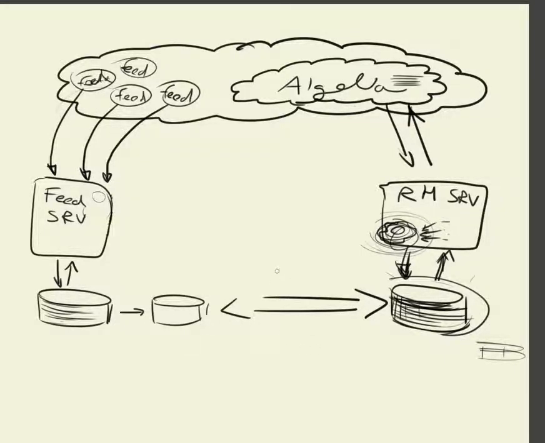So then we can synchronize these databases, right? So we will have a process of importing and then a process that turns the raw data into something that is compatible with this, and we synchronize the data.